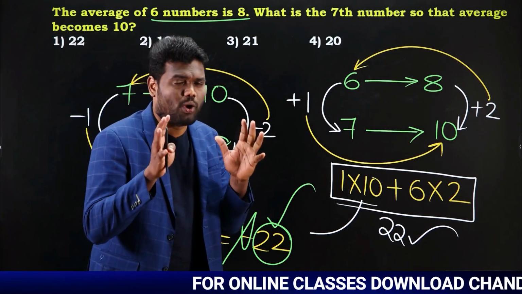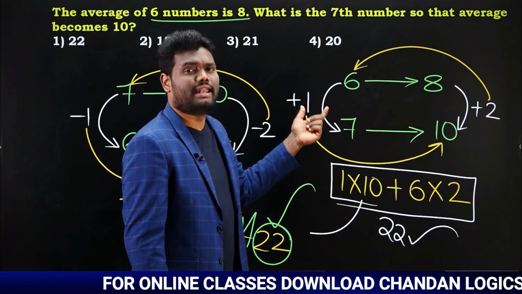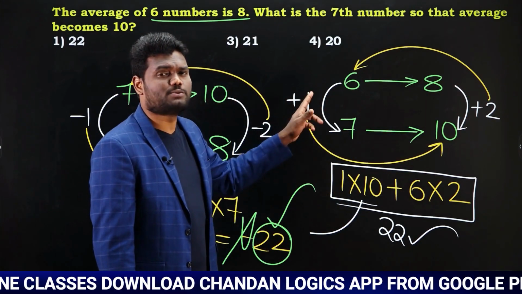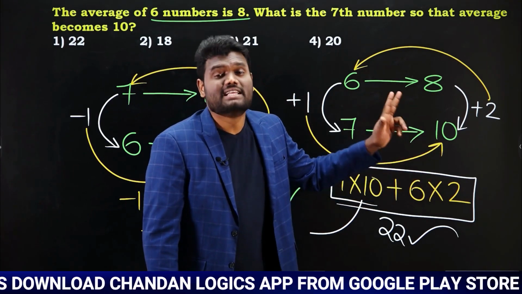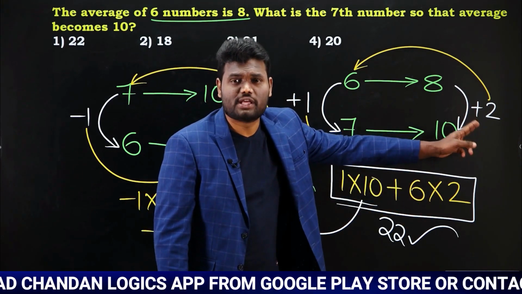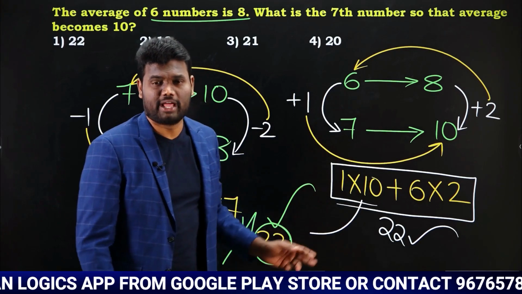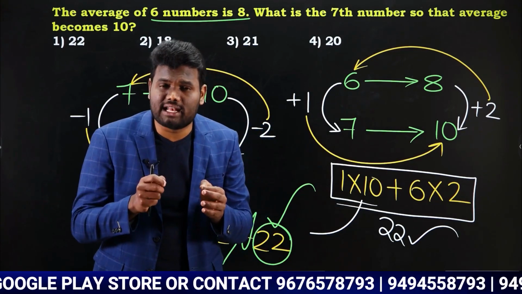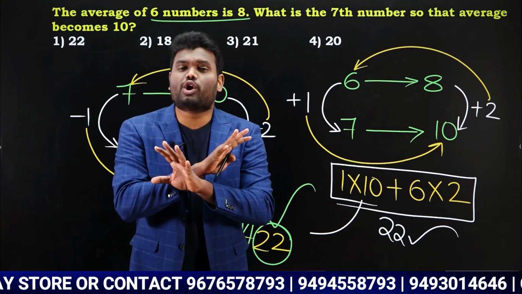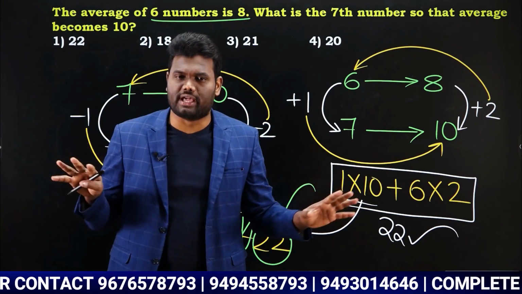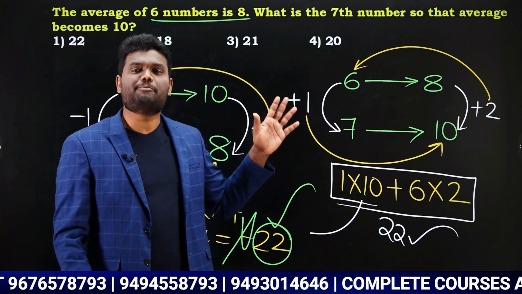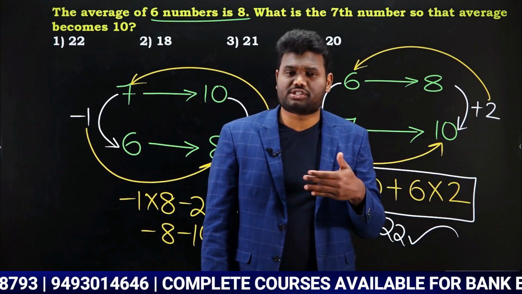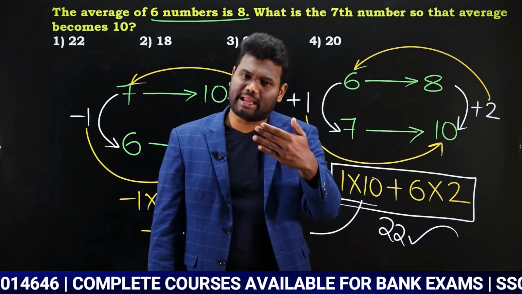What is the concept? What we have done is simply we have taken the left hand side difference, and the right hand side difference. Left hand side difference multiplied with right hand side bottom number. Similarly, right hand side difference multiplied with left hand side top number. If you do this calculation, you are going to reach your final answer. And this calculation is pretty simple. You need not get confused here. Very, very simple. The same way you will come across person replacement, batting average and bowling average as well. I will discuss them next.